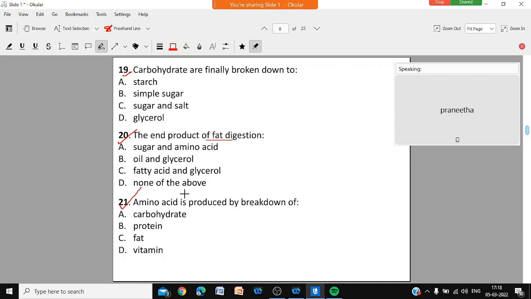Question number 21. Amino acid is produced by breakdown of which kind of food? Carbohydrate, protein, fat, or vitamin. Okay, buddy? Wait, sir. Amino acid is produced by breakdown of carbohydrate, protein, fat, or vitamin.